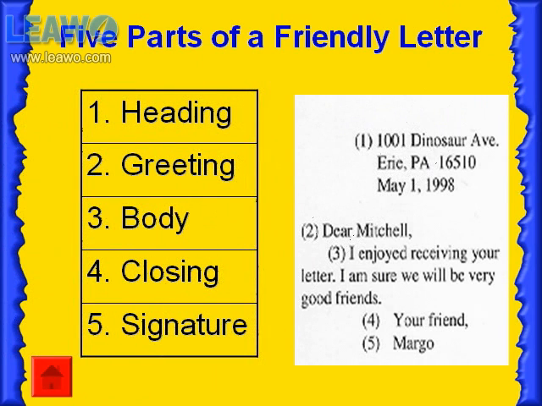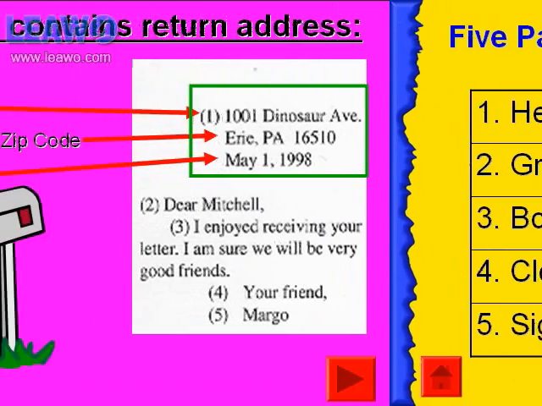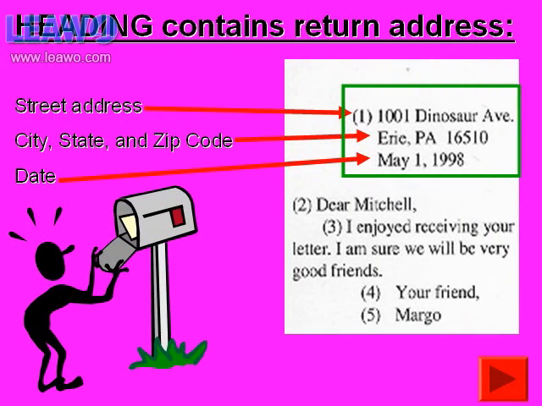5 parts of a friendly letter. First is the heading, second is the greeting, third is the body, fourth is the closing, and last is the signature. The first part of a friendly letter is the heading. The heading contains the return address. On the first line is the street address. The city, state, and zip code can be found on the second line. On the third line is the date.